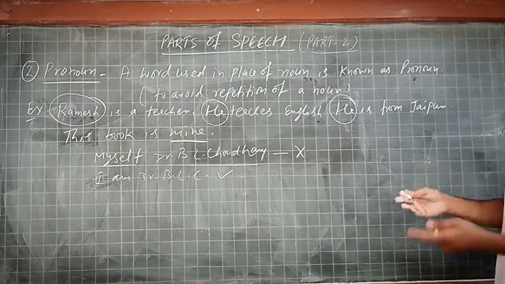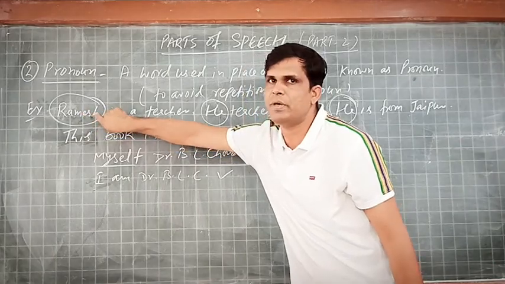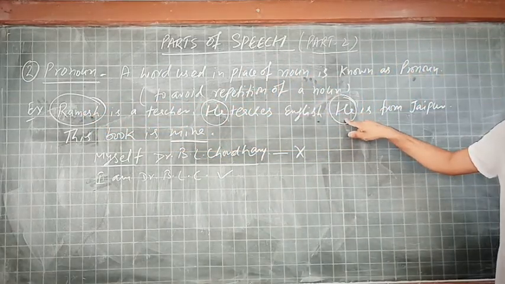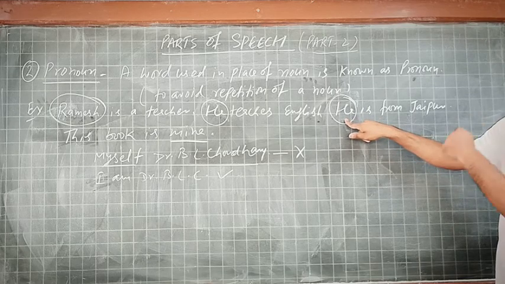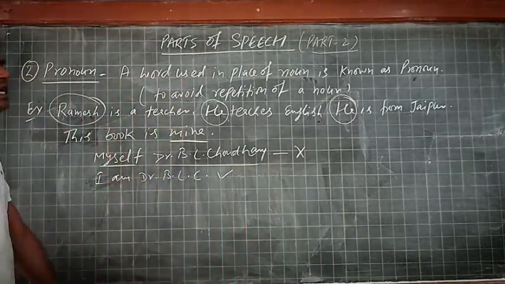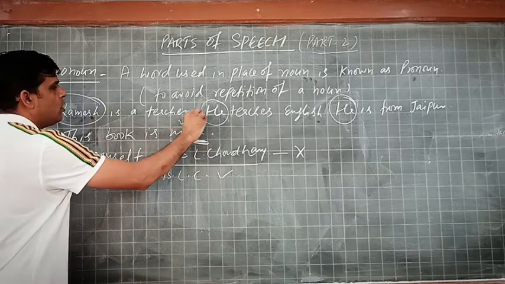So I think it is very clear. A word used in place of Ramesh, I used he. That is called a pronoun. Some other examples also: this book is mine. The word mine is a pronoun.